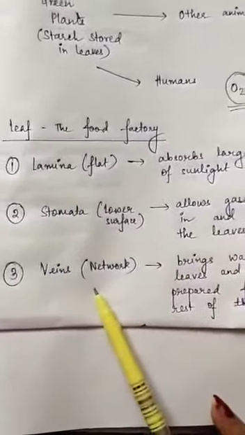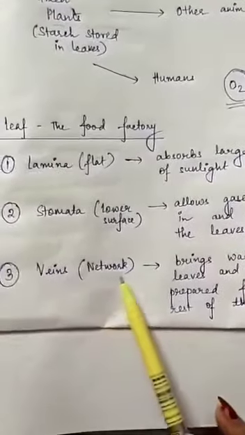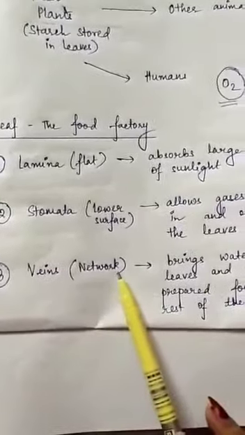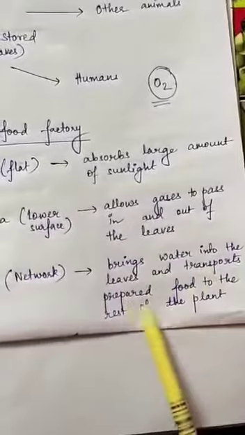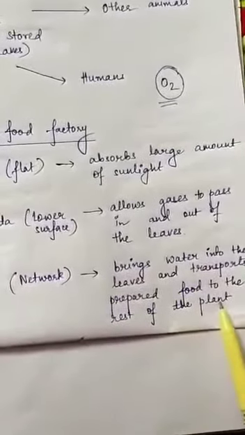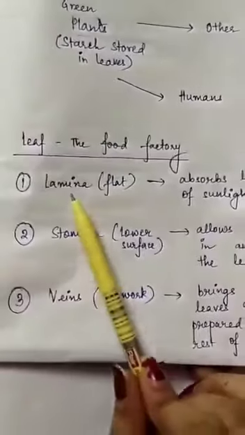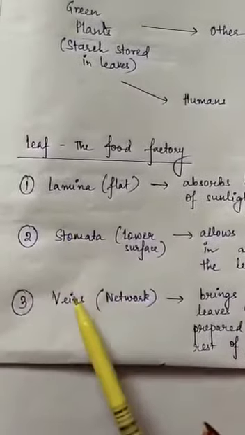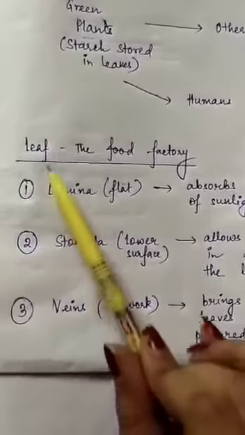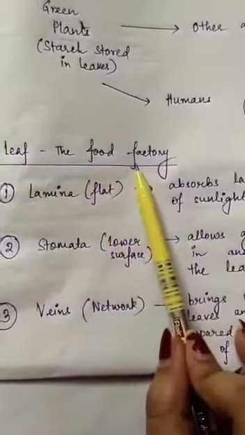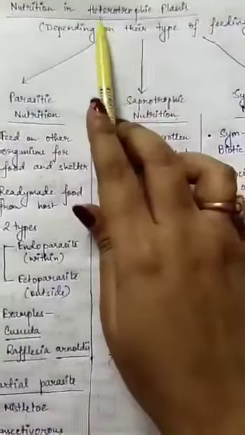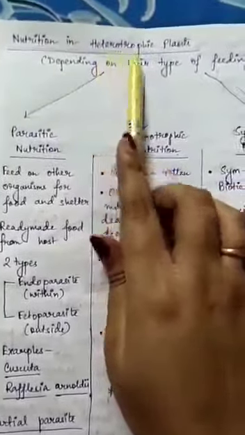And thirdly, the veins present in the leaves form a network-like structure, and they bring water into the leaves and transport prepared food to the rest of the plant. So these 3 points, lamina, stomata and veins present in the leaves, make it a food factory of the plant. Our next subtopic is nutrition in heterotrophic plants.